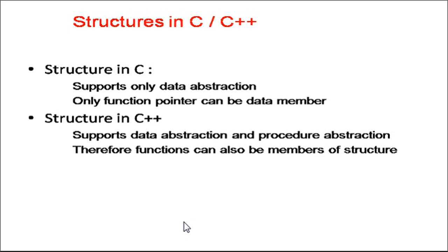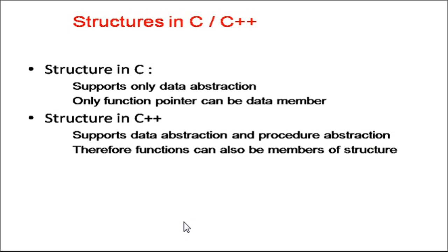Now, structure in C supports only data abstraction. It does not support procedure or function abstraction. Along with that, in a structure in C we can have something called a function pointer. Now the concept of structure is taken in C++ as well.